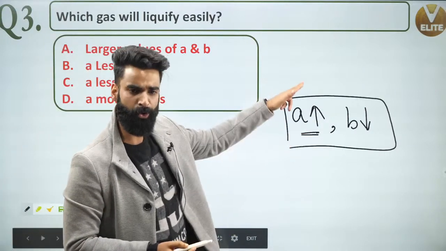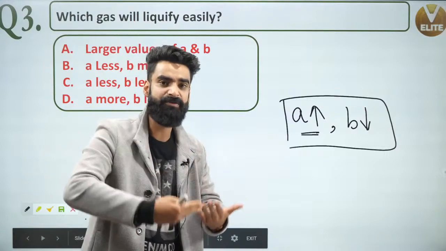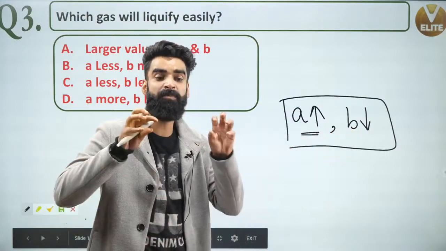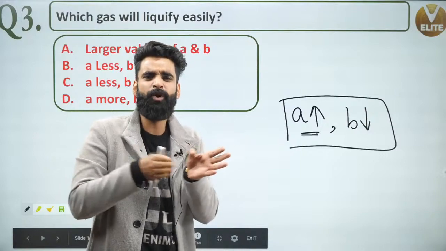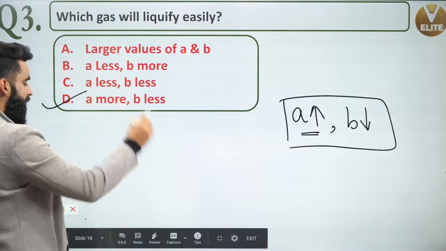So A value should be more, so that there is more force of attraction between the molecules, so that the gas can get easily liquefied. Second, the size of molecules should be less, so that there won't be repulsions between the electron clouds at all. So which option suits it? Option number D.